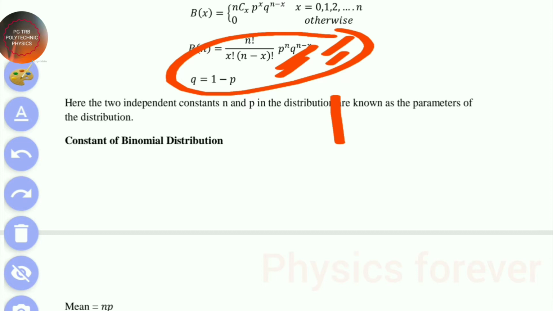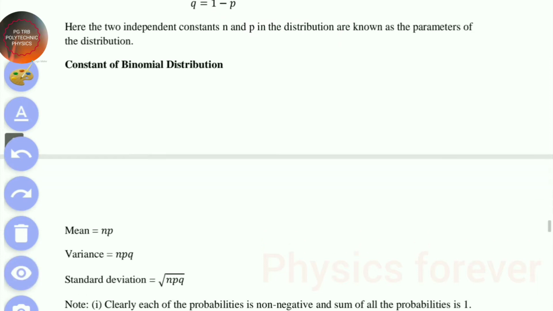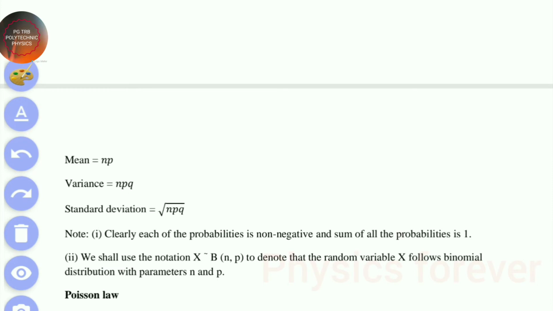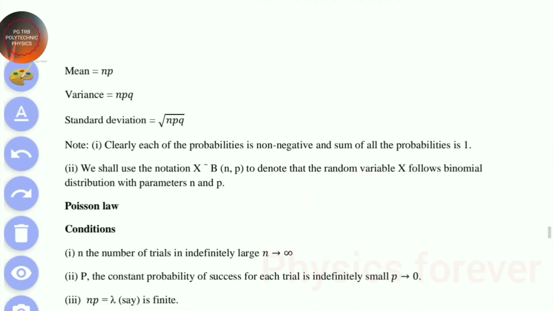Then we get the corresponding answer. In this way we have to solve problems for all the distribution functions. Clearly each probability is non-negative and the sum of all probabilities is 1.